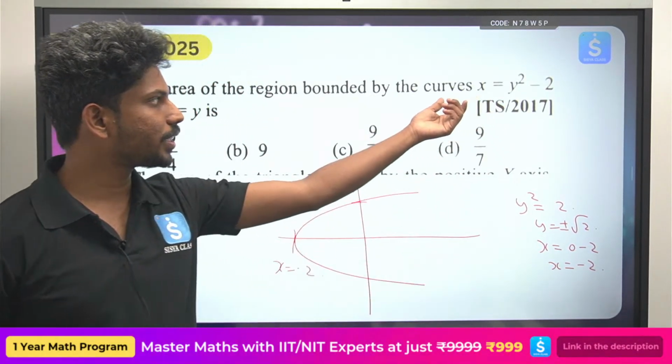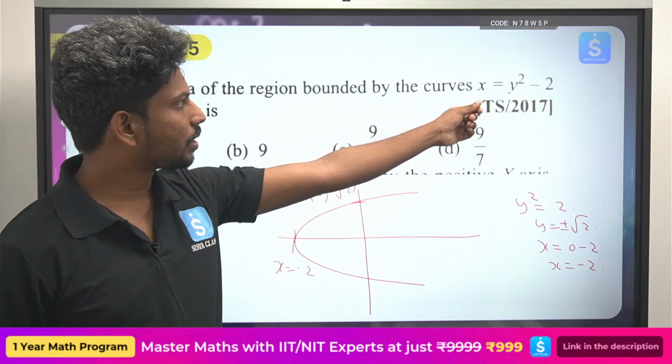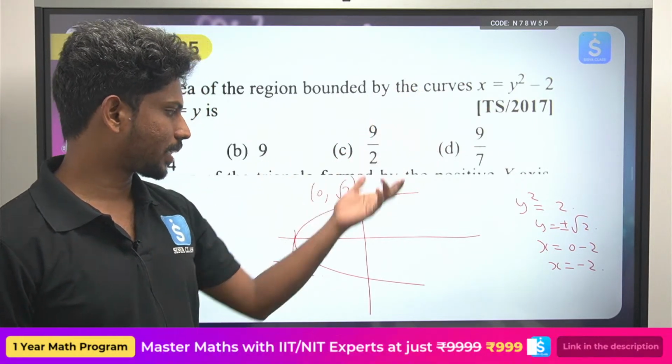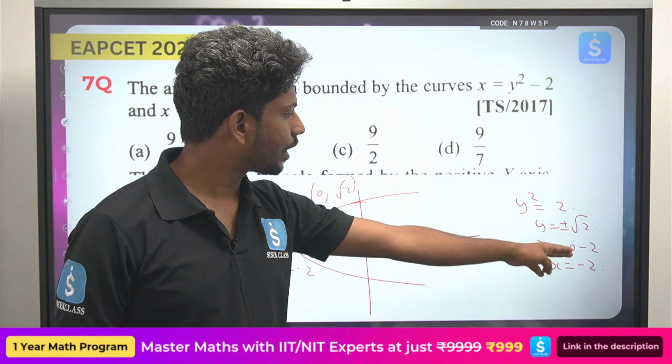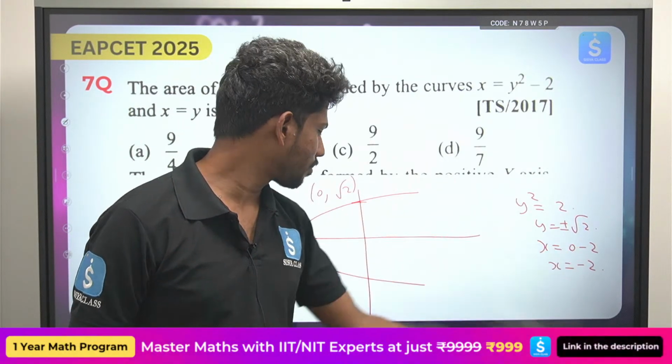And simple question, easy thing. Okay, so y square equals 2 minus x. That is how it will be. Okay, y square equals 2 minus x. So at y equals 0, that will be x equals minus 2.